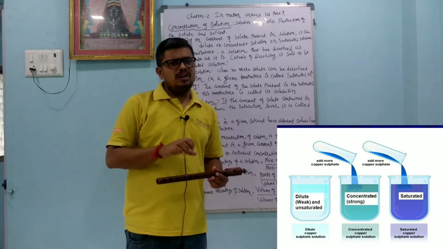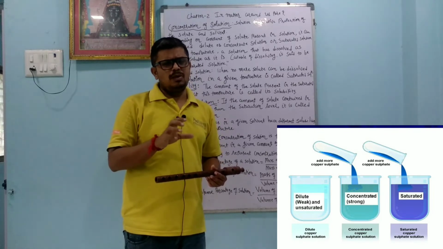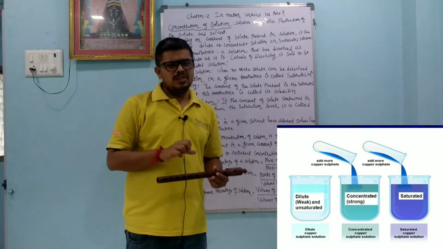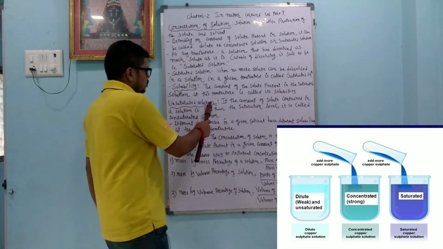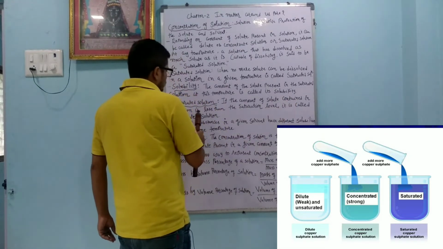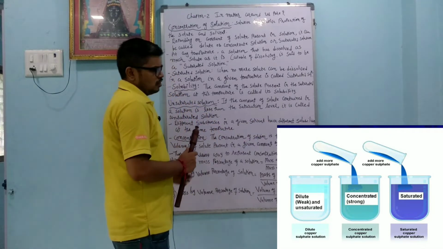So simply we can say that the capacity of the solvent to dissolve the solute is called the unsaturated solution. At one stage, the solvent loses the property to dissolve the solute, and then we can say that the solution is saturated. Unsaturated solution: if the amount of solute contained in a solution is less than the saturated level, it is called the unsaturated solution.